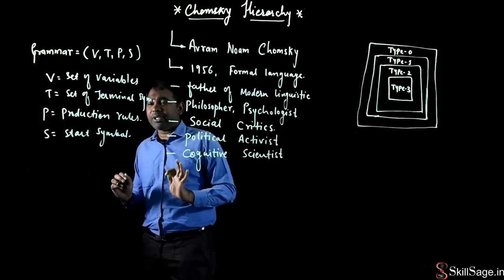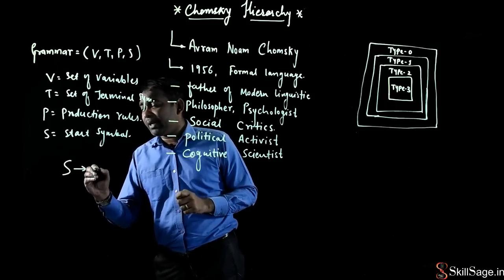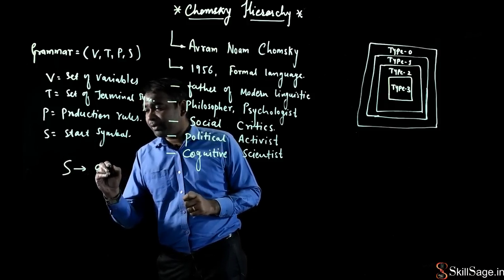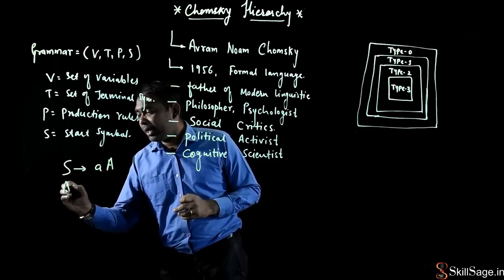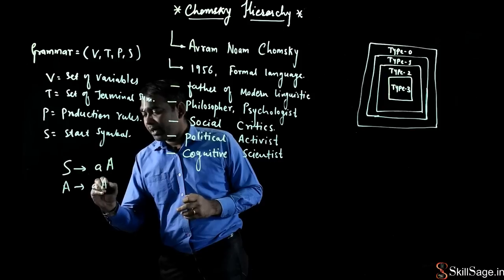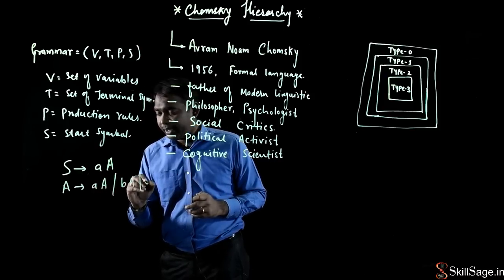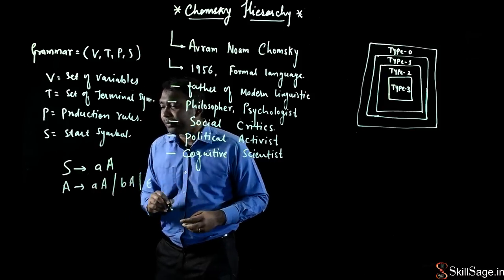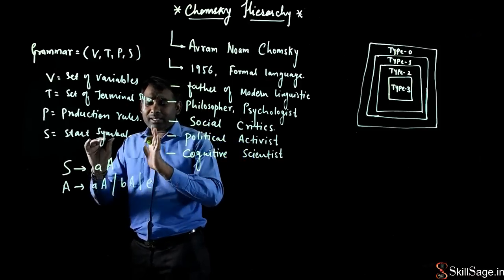For simplicity, we'll take one simple grammar. Suppose I have a grammar where S produces aA, and A produces AA, or BA, or epsilon. It is a simple grammar.